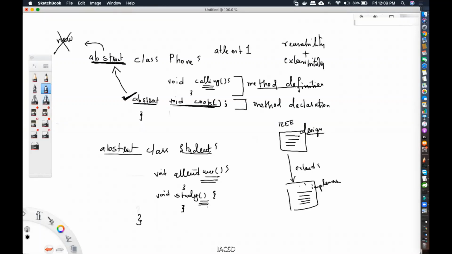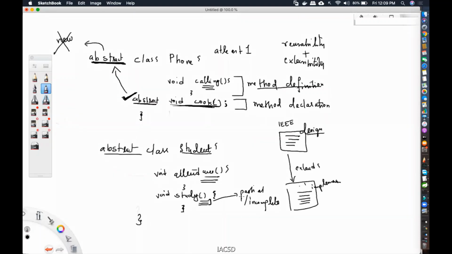Even if I wrote some sort of partial implementation, so you're saying you studied, but you really didn't study anything. Over here you're doing some sort of partial implementation, and you know that the implementation you have written is partial or incomplete in some way. You might be doing some trial and error, like cooking: I don't know how to implement it, but let me try some logic for it.